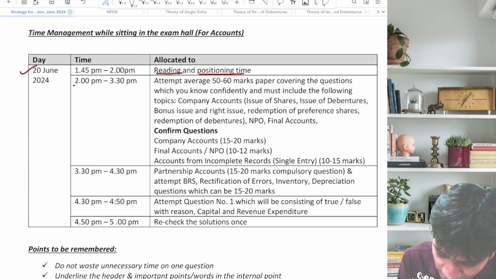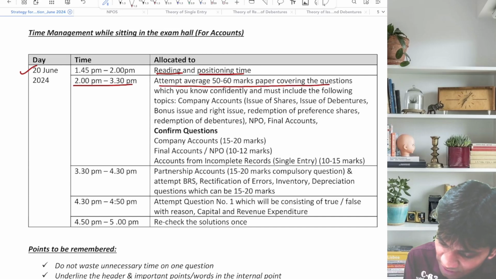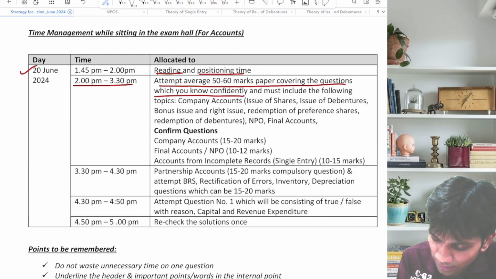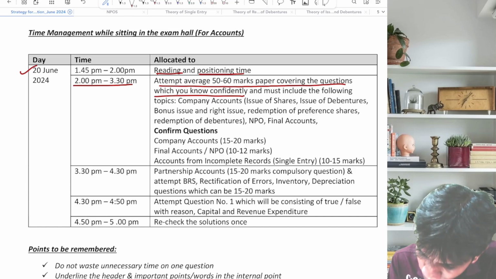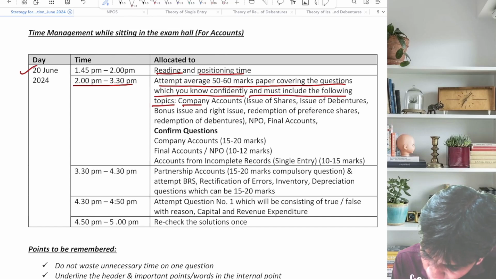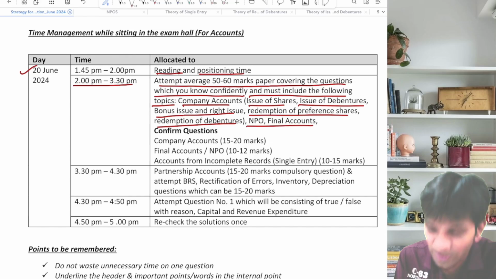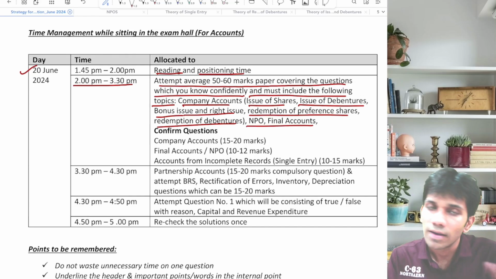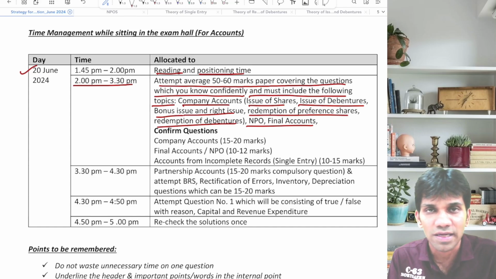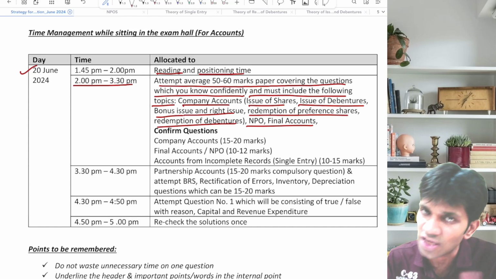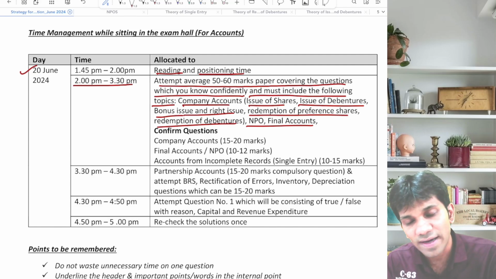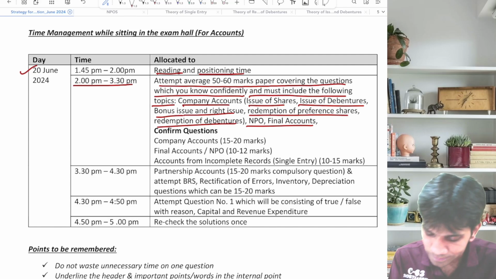The countdown begins, 2 to 3:30 p.m. Attempt an average 50 to 60 marks paper covering the questions which you know comfortably or confidently, and must include the following topics: company accounts, that is issue of shares, issue of debentures, bonus issue and right issue, redemption of preferences, redemption of debentures, NPO final accounts. Sir, you have given the entire portion, I agree, but all of these will not come from company accounts; 2 or 3 questions are likely to come, and either out of final accounts and NPO, any one of the above.